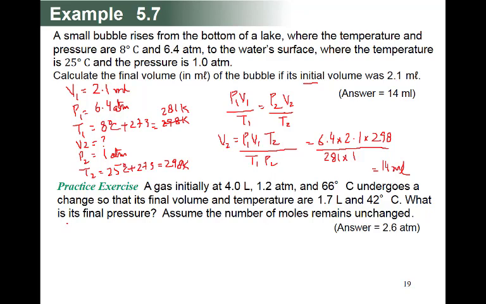Similarly, this practice exercise, let's finish this quickly. Here V1 is equal to 4 liter and pressure 1 is equal to 1.2 atmosphere, and temperature 1 is equal to 66 plus 273, which is 339 Kelvin. Volume 2 is equal to 1.7 liter.